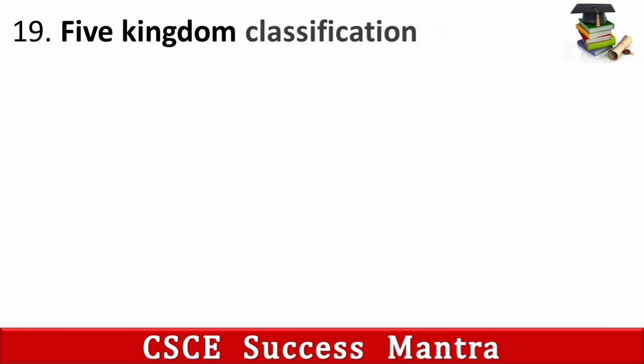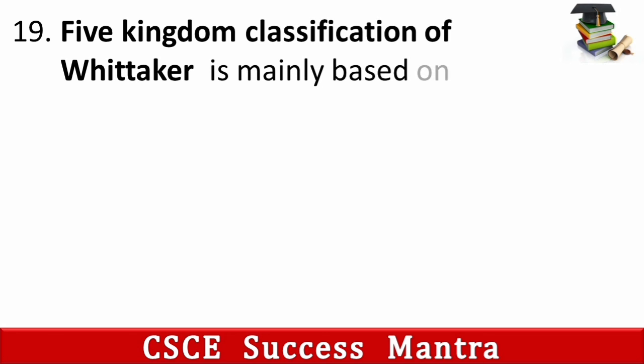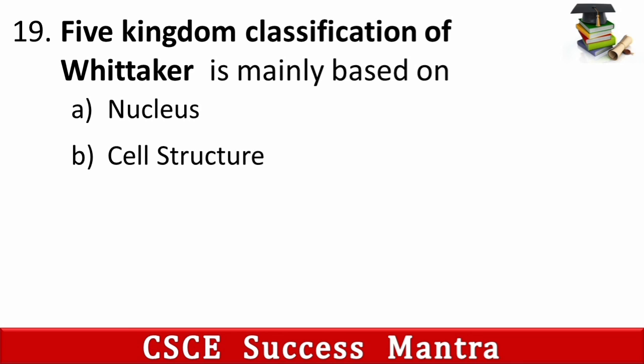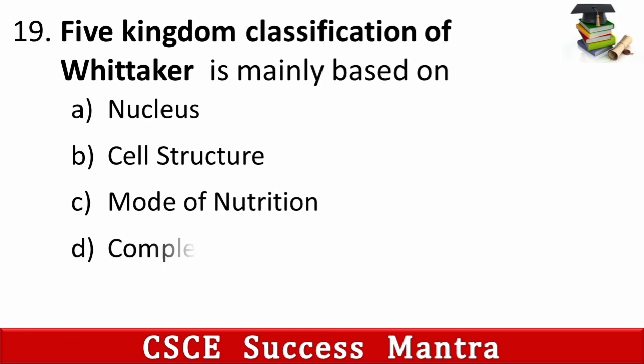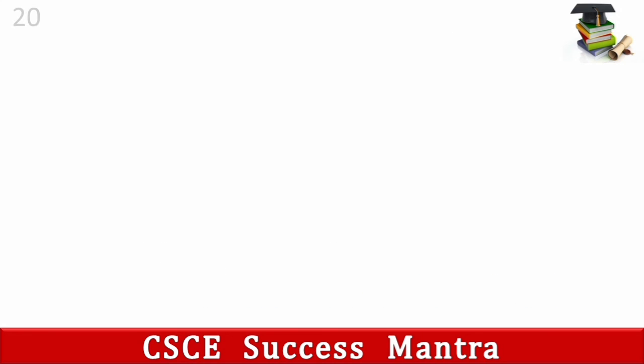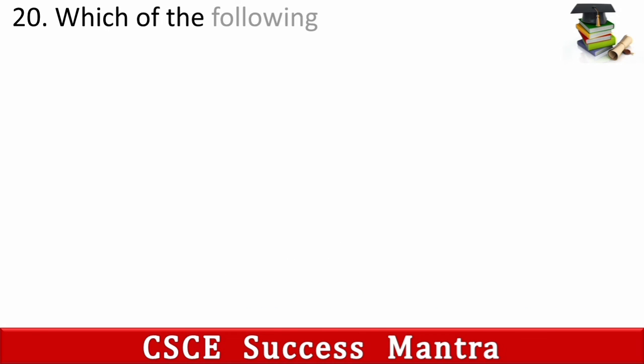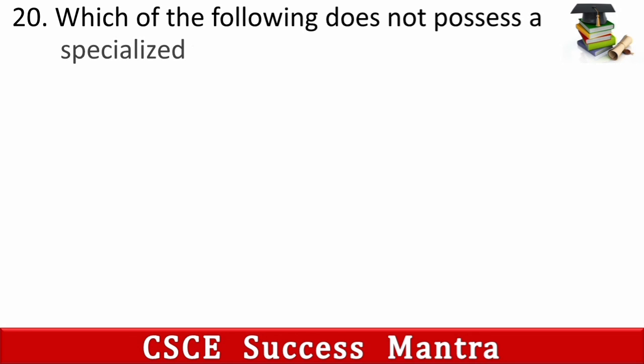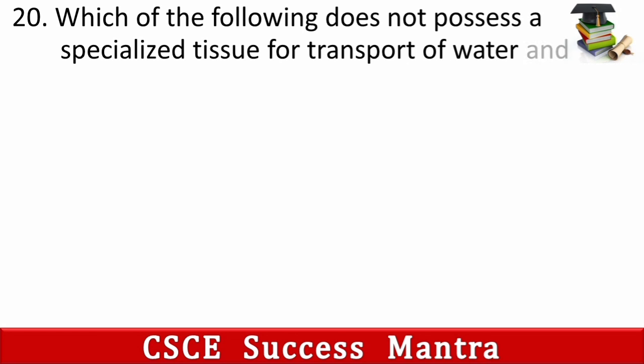19th question is, five kingdom classification of Whittaker is mainly based on A. Nucleus, B. Cell structure, C. Mode of nutrition, D. Complexity of organ. So its answer is C. Mode of nutrition.